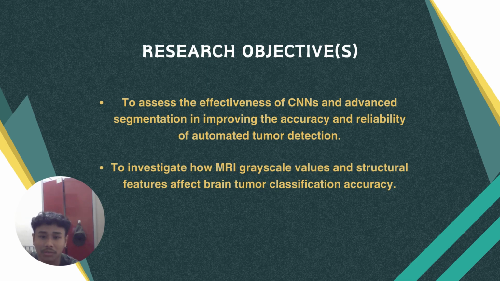My name is Muhammad Daniel bin Muzadi, and I'll be talking about our research objectives. First, to assess the effectiveness of CNN and advanced segmentation in improving the accuracy and reliability of automated tumor detection. Next, to investigate how MRI grayscale values and structural features affect brain tumor classification accuracy.